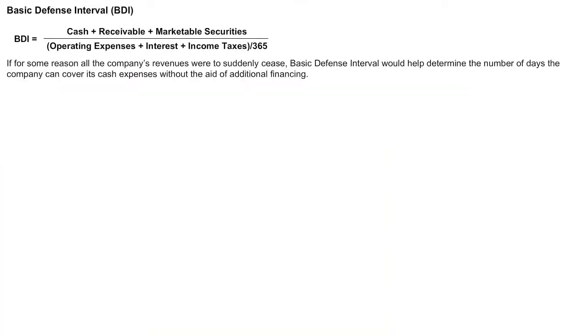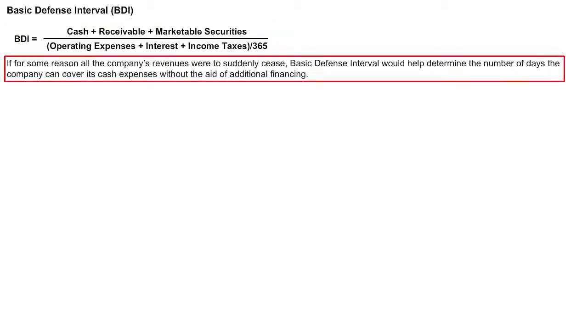The next ratio is basic defense interval. The formula for basic defense interval is cash plus receivables plus marketable securities divided by operating expenses plus interest plus income tax, and the denominator is further divided by 365. If for some reason all the company's revenue suddenly stops, then the basic defense interval helps us determine the number of days the company can cover its cash expenses without any additional financing.